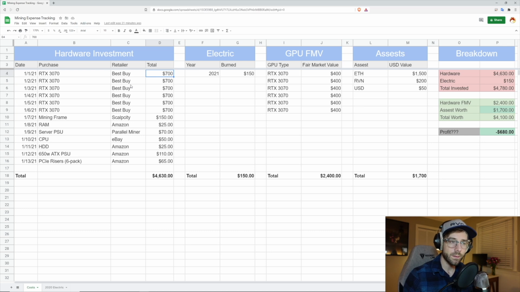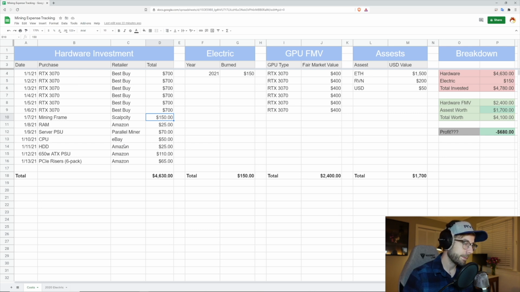You could pay more, you could pay less. Times are tough right now. This is just for example's sake. The mining frame you bought at $150 because that's what they cost right now, minimum. You got some RAM, power supplies, various other things that you purchased here, and you're keeping track of the pricing because maybe for taxes, if you run this as a business, you want to be able to depreciate all of this hardware over time.